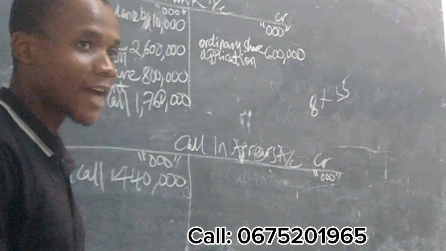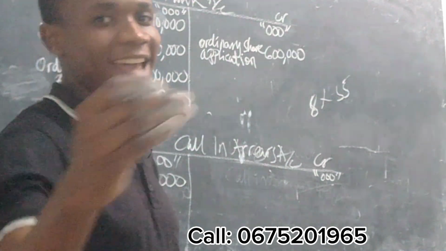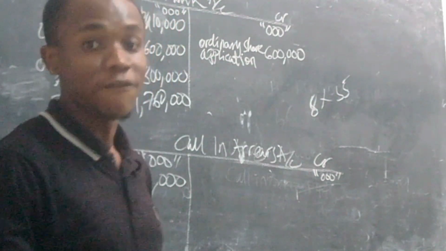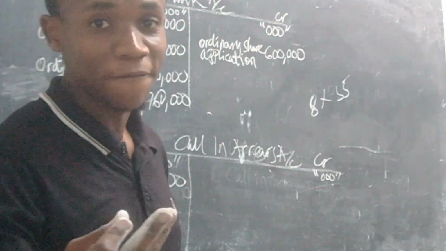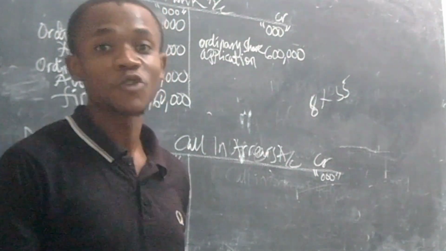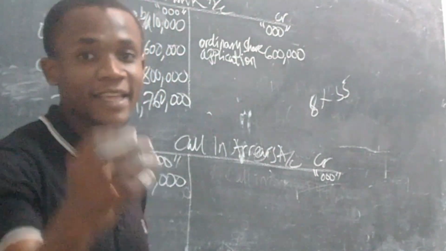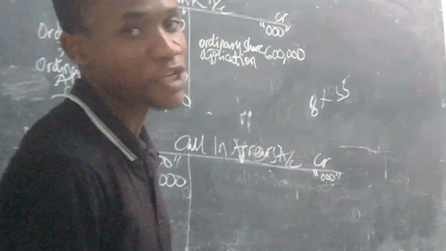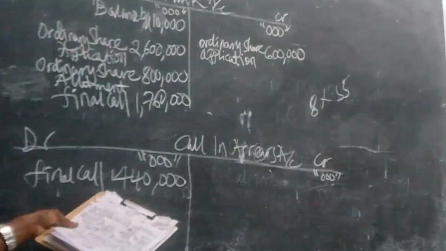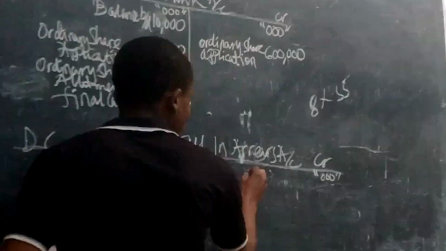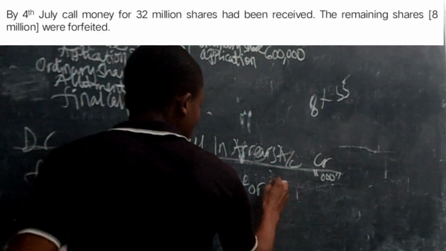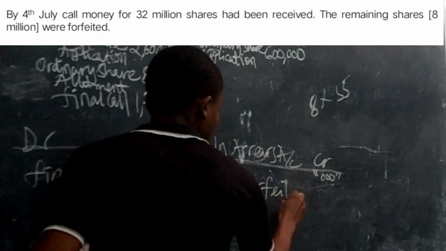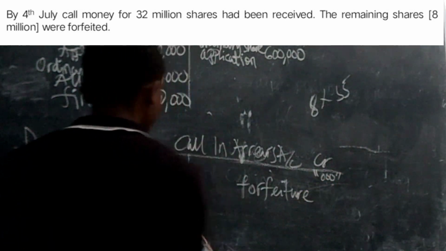After that, we were told that these 8 million shares were forfeited, right? And what did we say forfeit is? Forfeiting means to cancel, to take back those shares which were given to the shareholders. So we have to say these shares were forfeited. We will take it to the account called Forfeiture account.